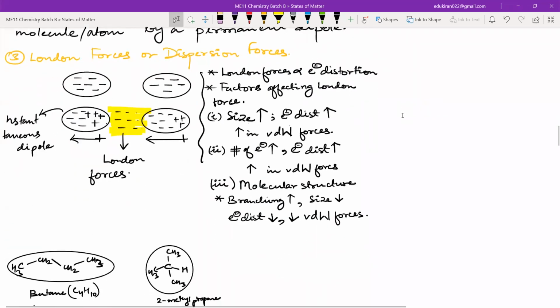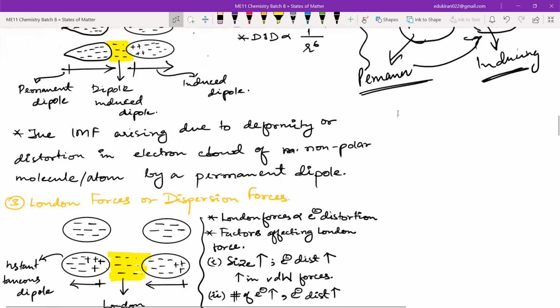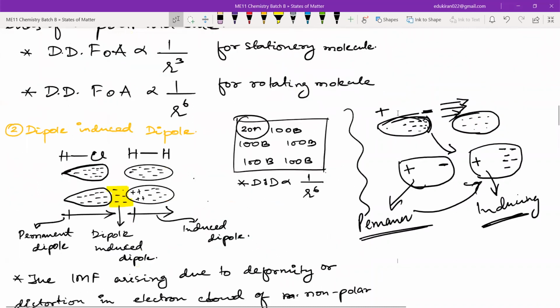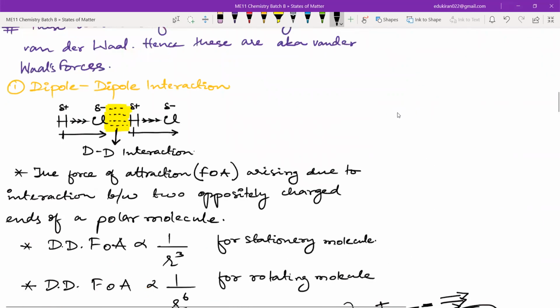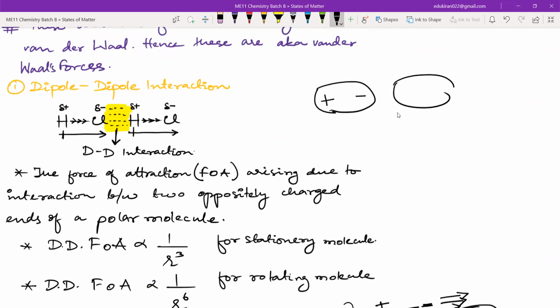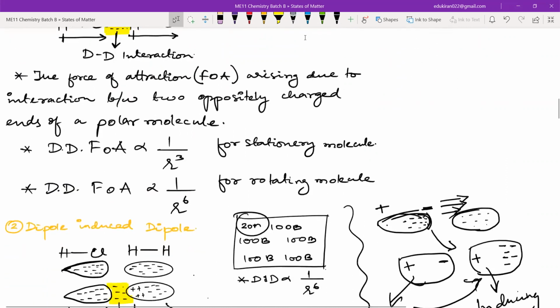Okay. Now let us see the London forces. How is it different from the dipole-dipole interaction? Dipole-dipole interaction, both are permanent dipoles from starting only. So this is also plus and minus, and here also we have plus and minus. So there is a distribution or a polarity in the bond from the start. Both are permanent.